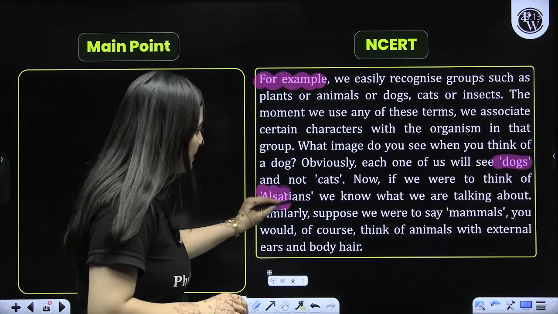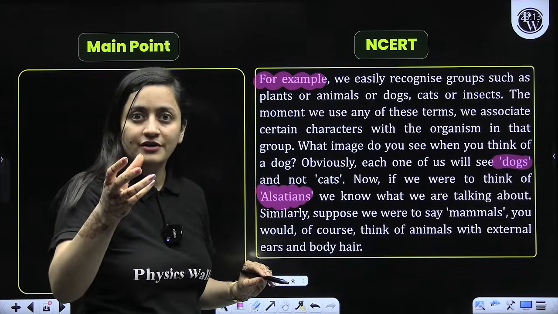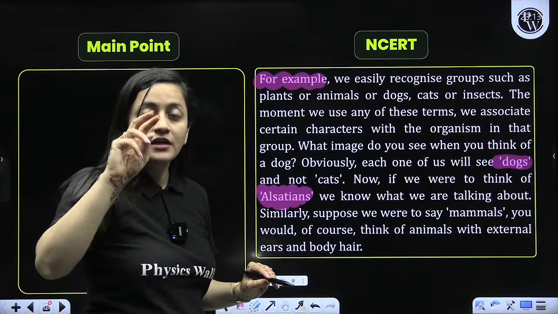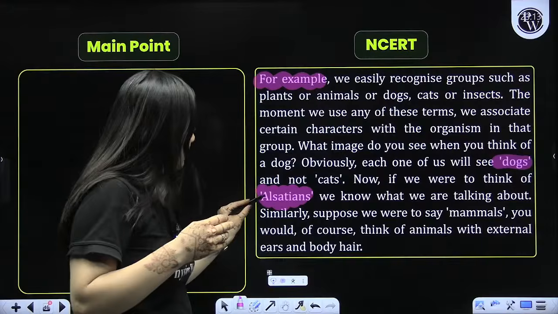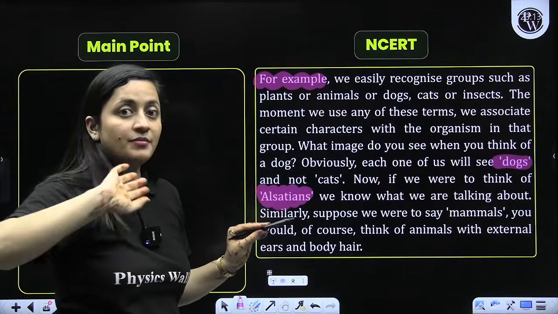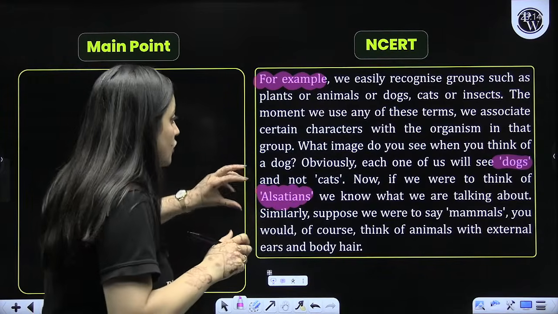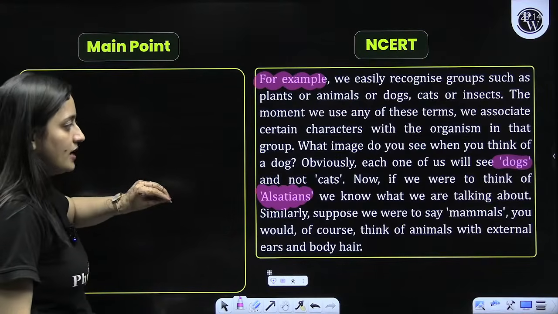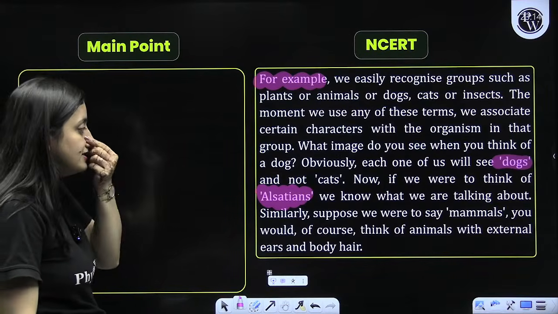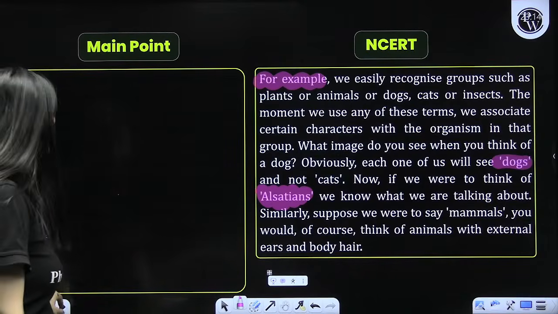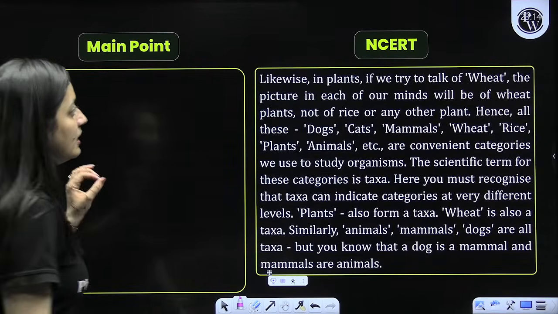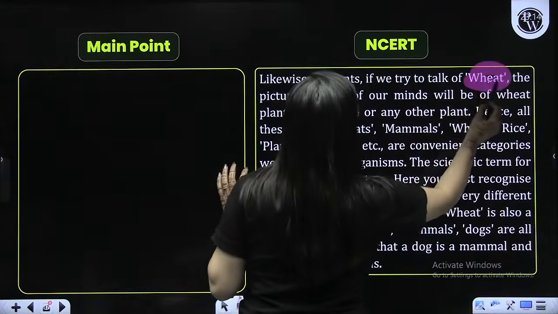Now, if somebody told you Alsatian, like German Shepherd, you know, that's a breed. So we know what we are talking about. Similarly, if somebody says mammals, you would of course think of animals with external ear and body hair. Likewise in plants, if I'm saying wheat, you know that, right?